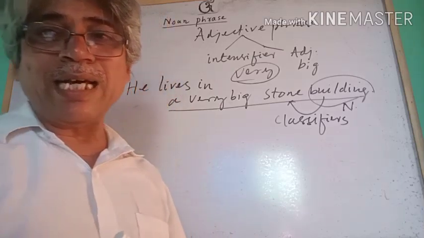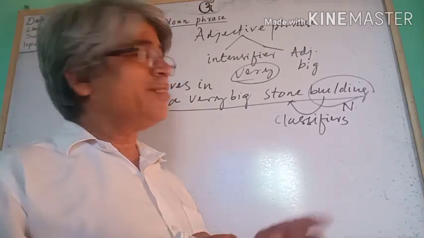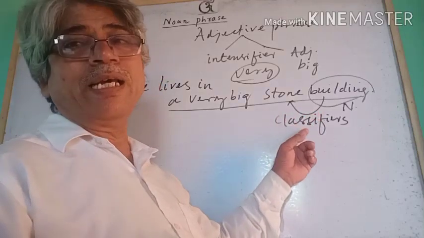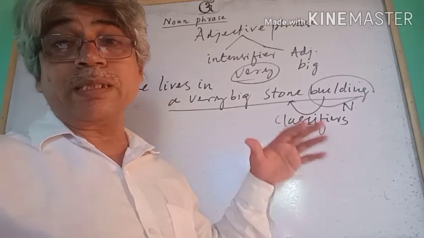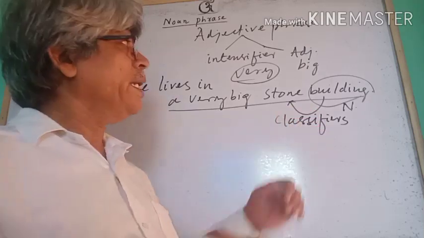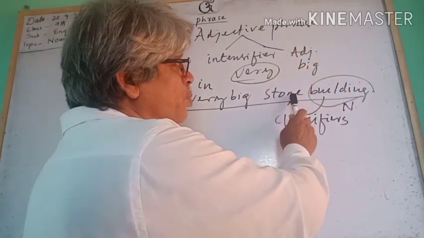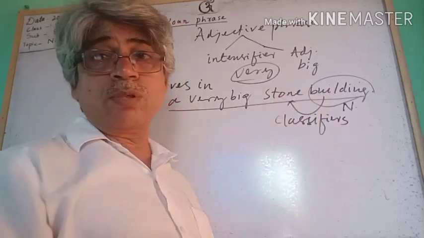The first noun is called a classifier. When a classifier occurs in a noun phrase, it always goes immediately before the head noun.